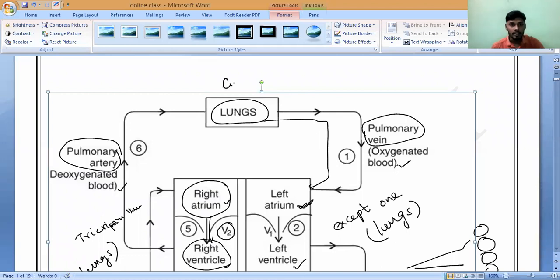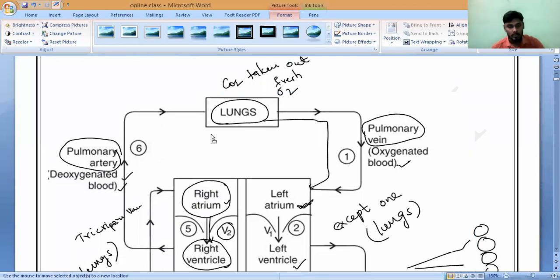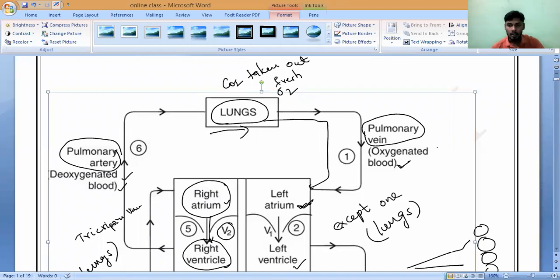The carbon dioxide will be taken out and they have been filled with fresh oxygen, so that the deoxygenated blood has been transformed into oxygenated blood, and again it will go with the first step. It is a continuous process. Again the lungs will supply the oxygenated blood with the help of the pulmonary vein to the left atrium, and again the steps will be carried out in a similar way.